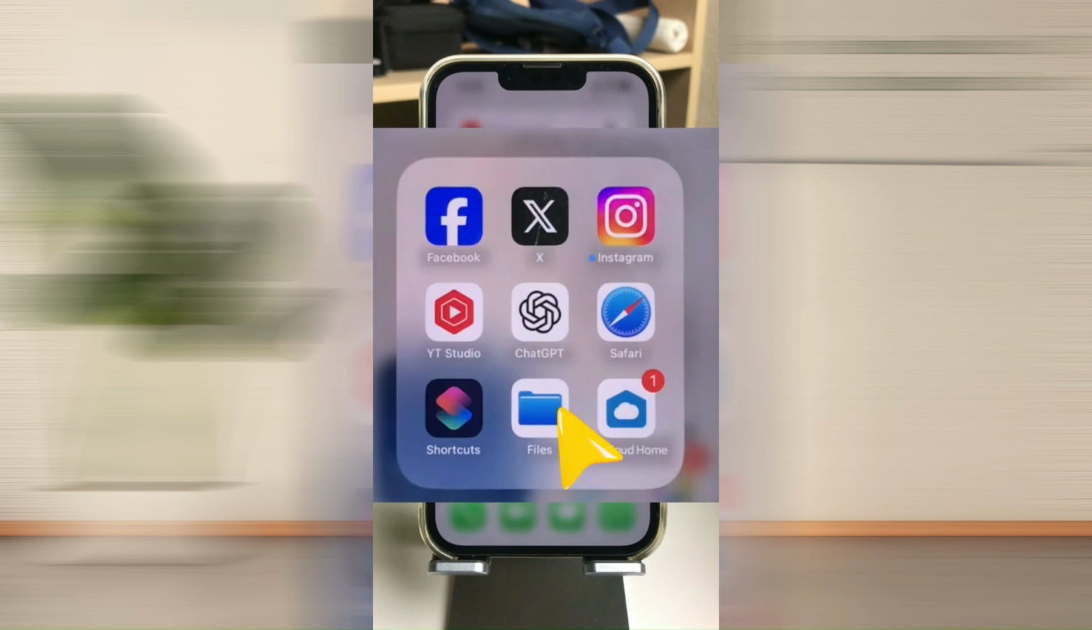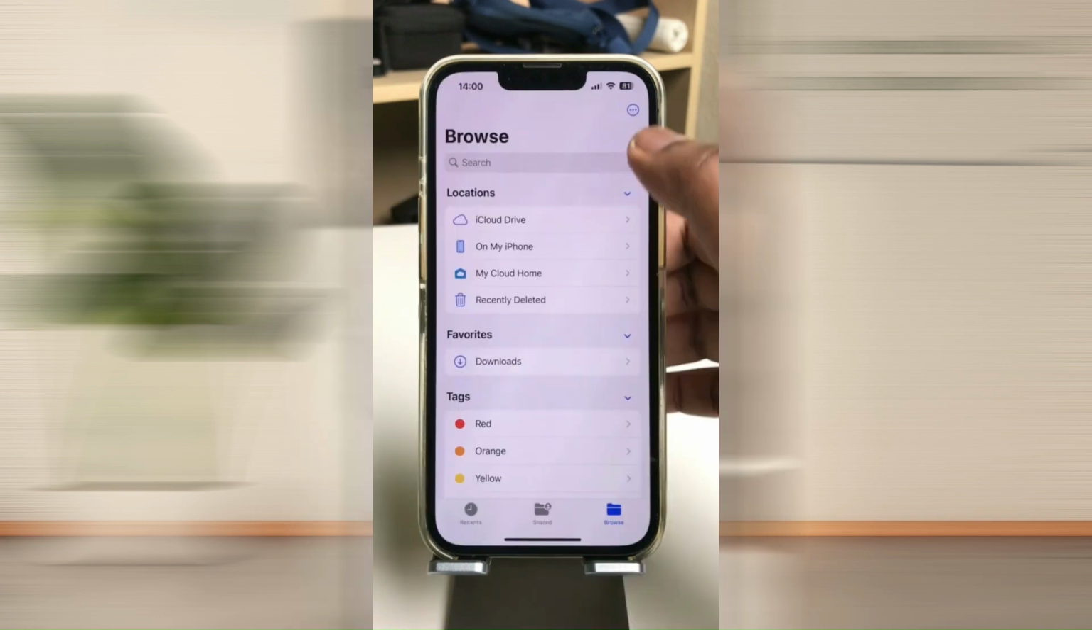And here is how you can log in as a guest to the folder. To do so, just follow the video.